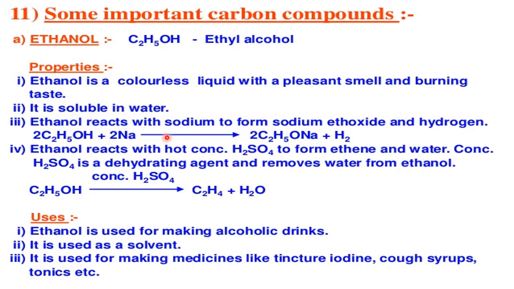Ethanol reacts with sodium to form sodium ethoxide and hydrogen. Let us learn this reaction. Alcohols show acidic properties because in the formula they contain H, and they give this H during the chemical reaction.